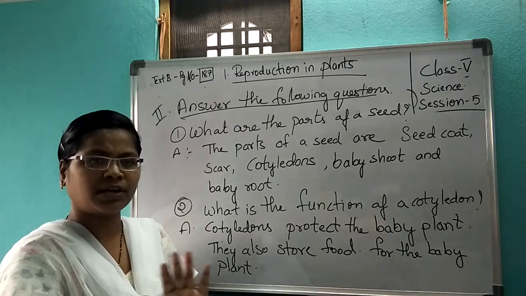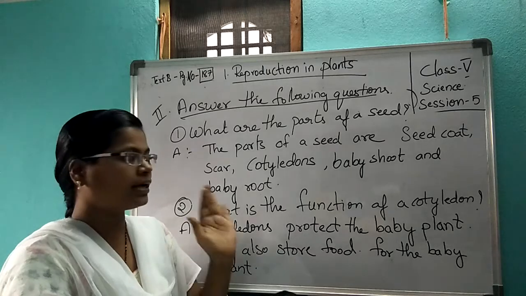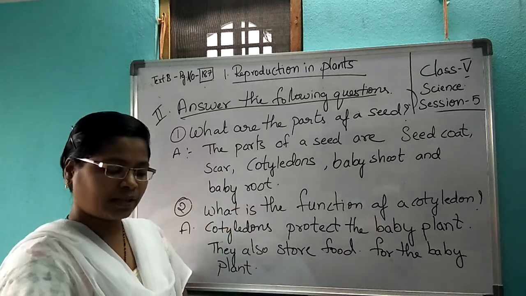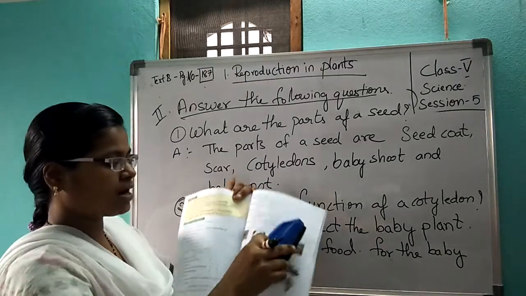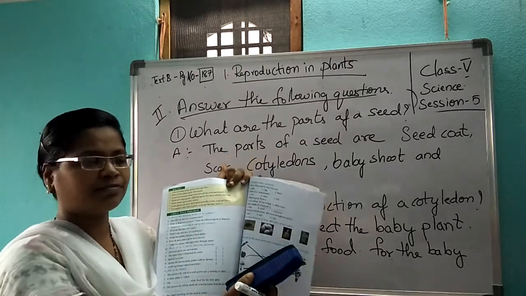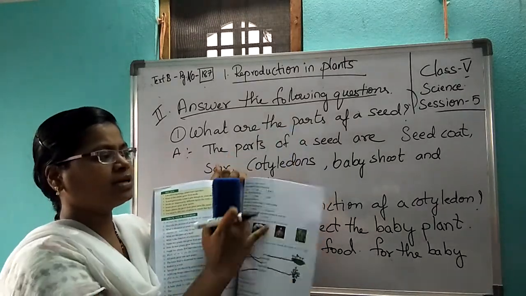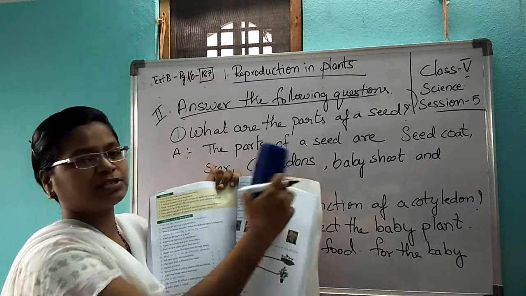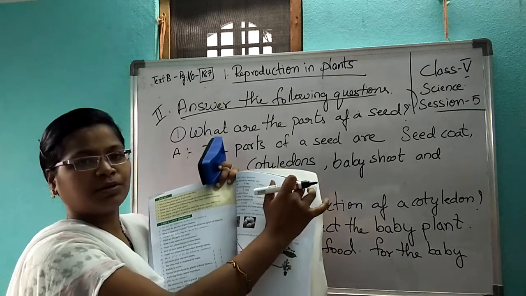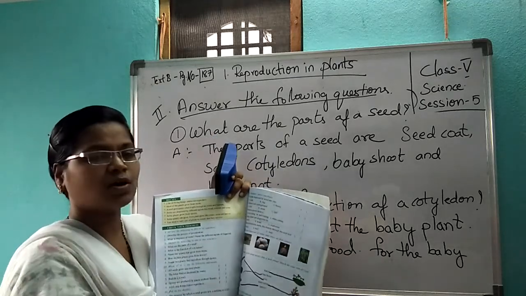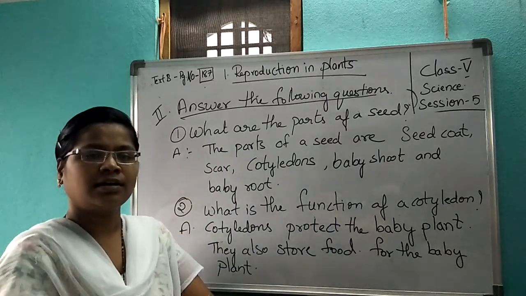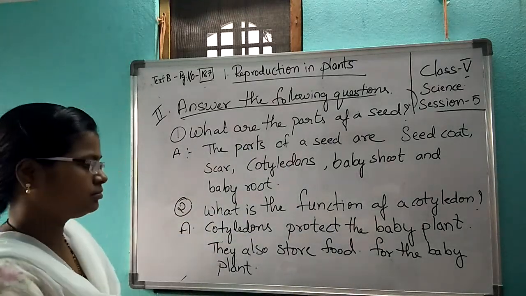No need to write part B in your classwork. Only write question answers in your classwork. This part you have done now. You have to show it in your textbook. Take a photograph. On the top you write name and session. Here you have space, so with pencil you write it, and you take a photo of this. From here only you send. Only question answers you write in your notebook.